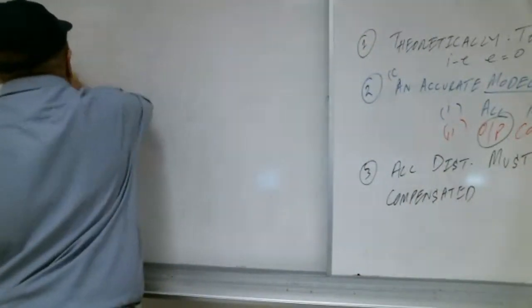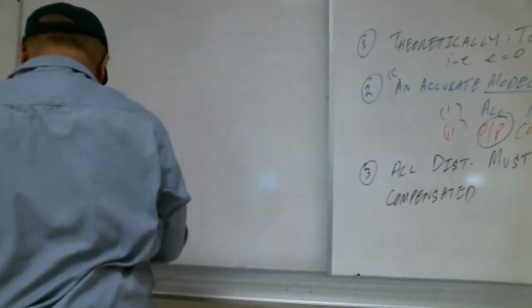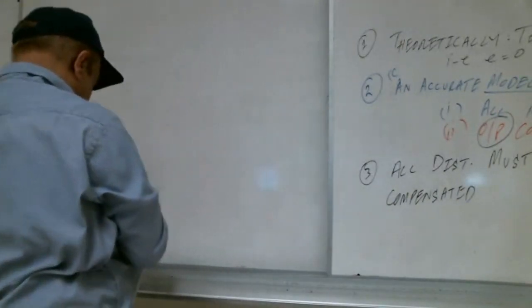So how is the block diagram of the feed forward? Like this.